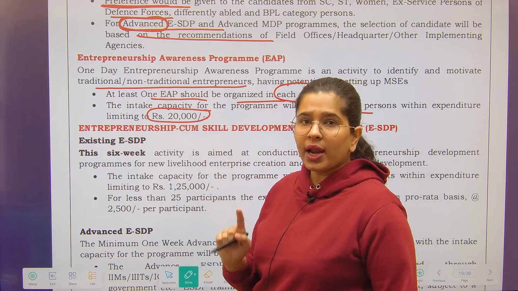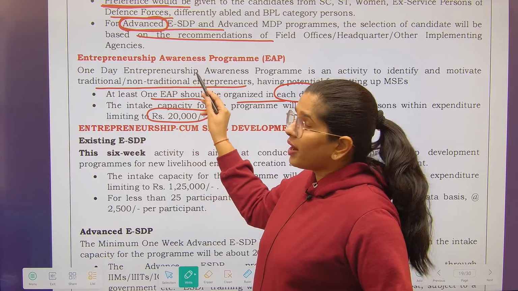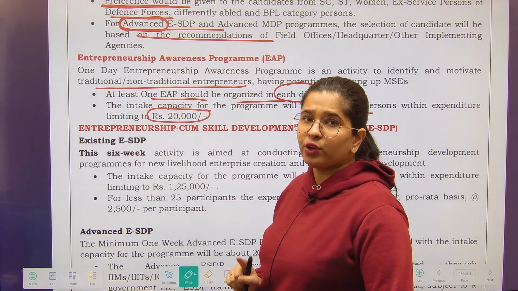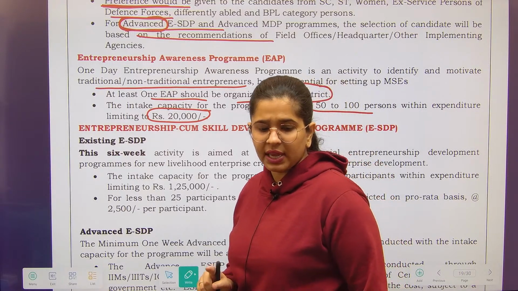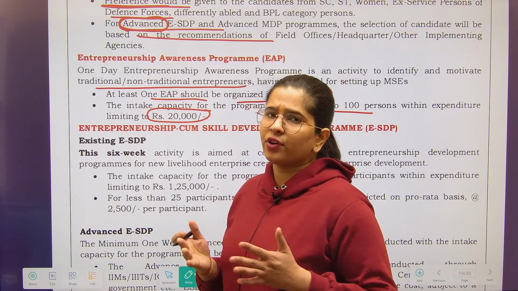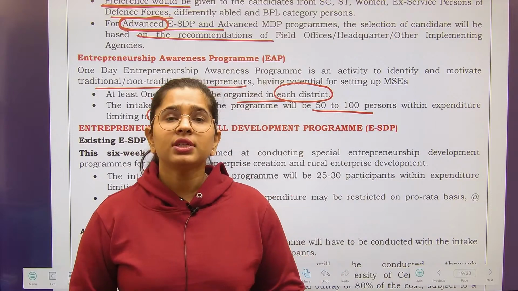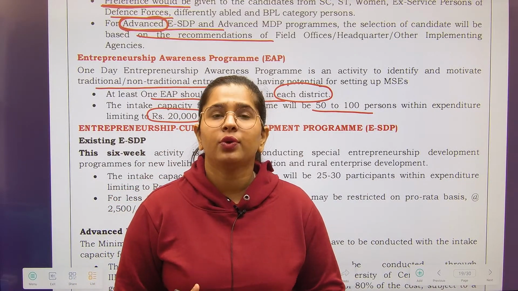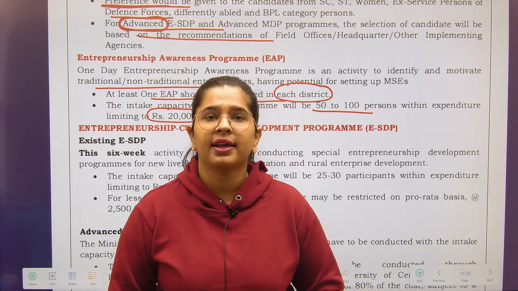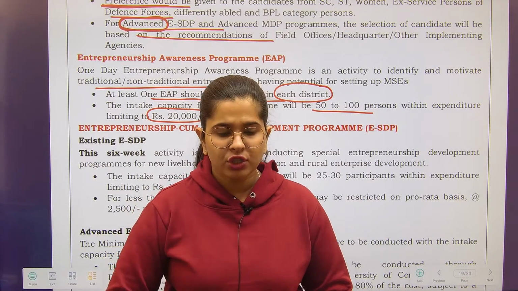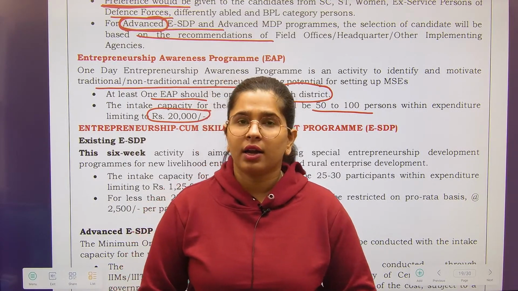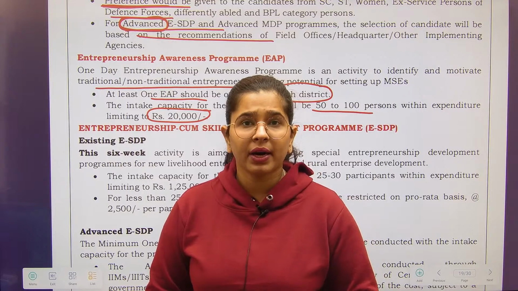For one entrepreneurship awareness program event, government is not going to provide more than 20,000, because you are not providing any training over here. You are just conveying that if you have the potential, you can start your own enterprise and government is going to support you. So just for the knowledge dissemination, the government has provided a limit of 20,000 per event.